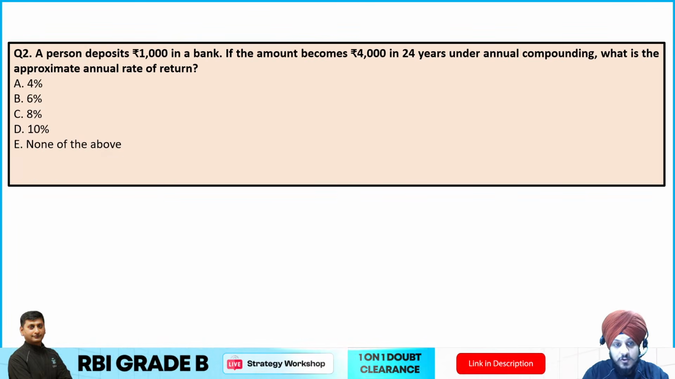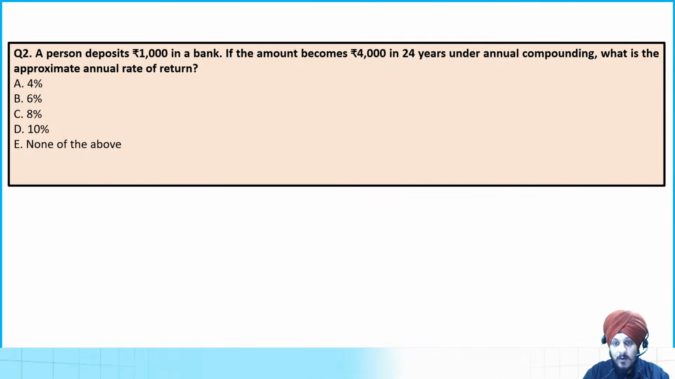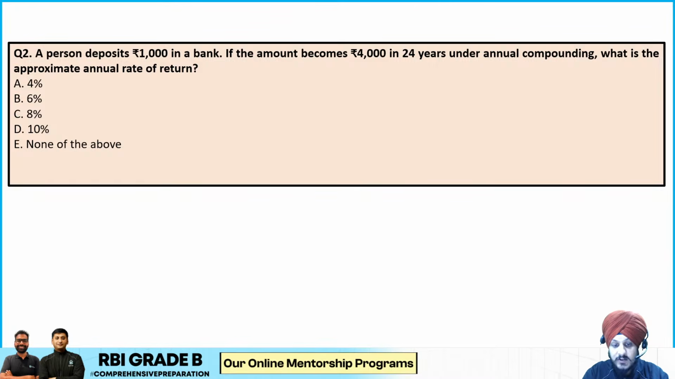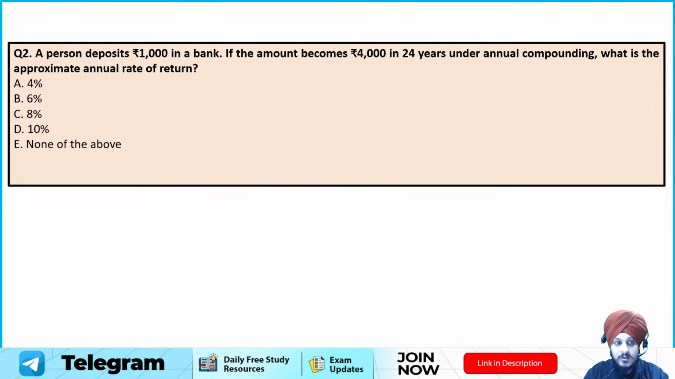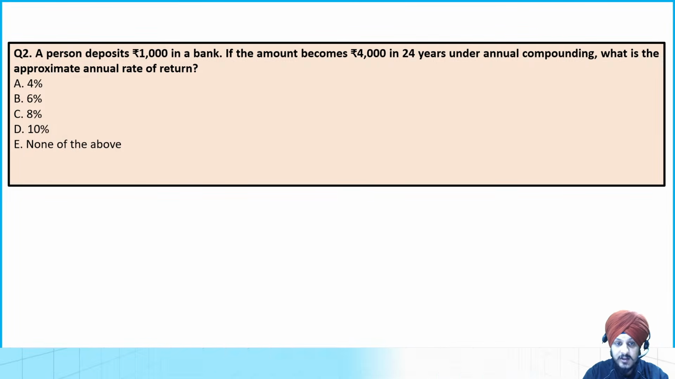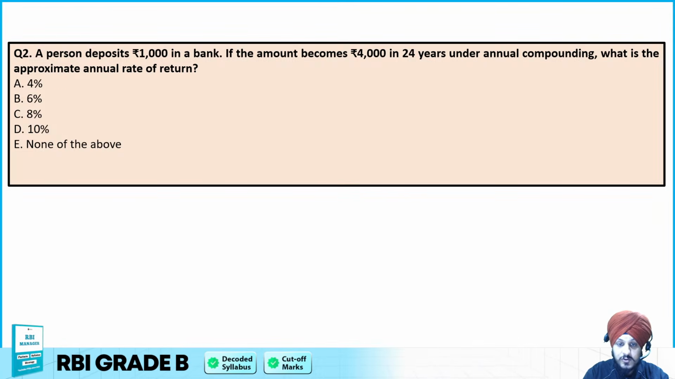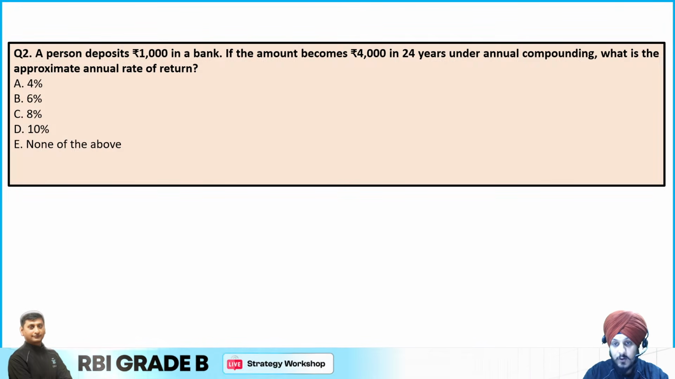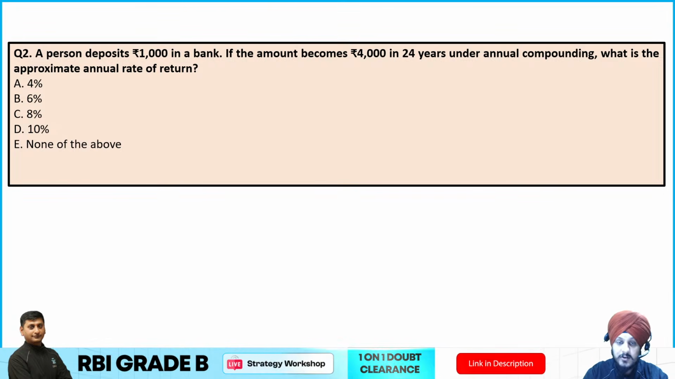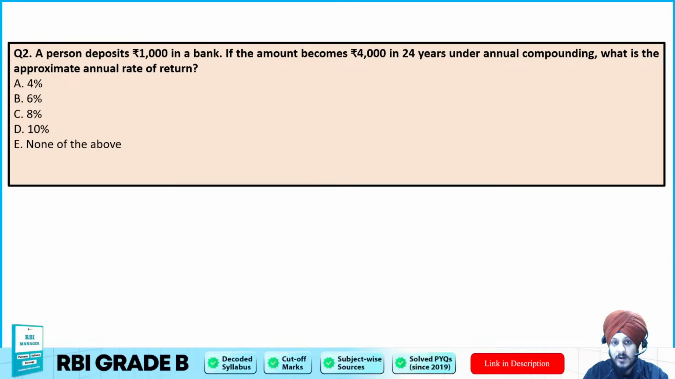A person deposits rupees 1,000 in a bank. If the amount becomes rupees 4,000 in 24 years under annual compounding, then what is the approximate annual rate of return? So I'm repeating the question. A person deposits rupees 1,000 in a bank, and if the amount becomes rupees 4,000 in 24 years under annual compounding, then what is the approximate annual rate of return? Now take your time, try to solve this question. If you're watching the recording, you can pause the video and then try to solve it.